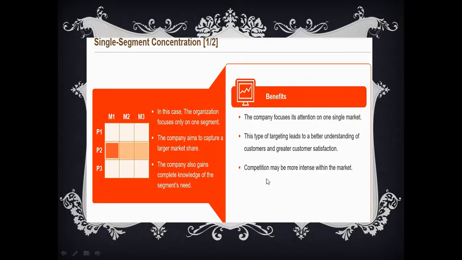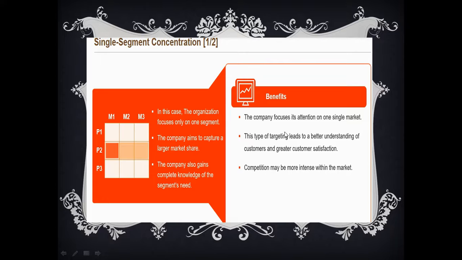It means that they get more chances of understanding each and every requirement of the customer. And they are going to concentrate all those resources on only one segment for only one product. So they'll be so rich in that area, and even the competitors would not dare to get into that particular segment, especially with that type of product.